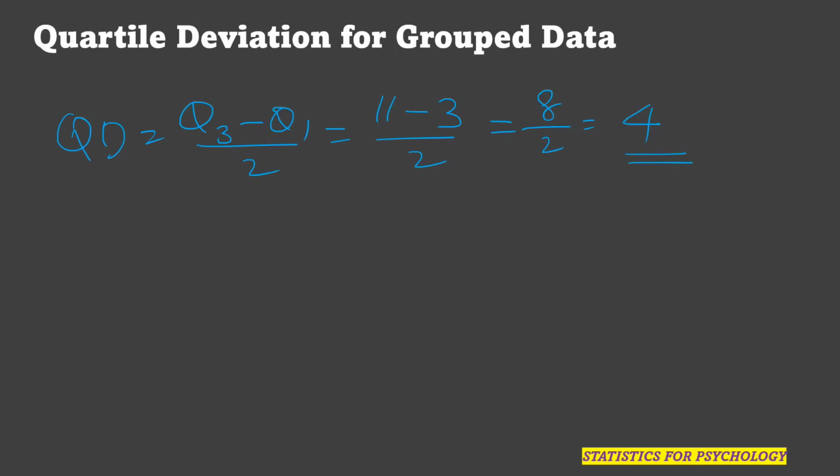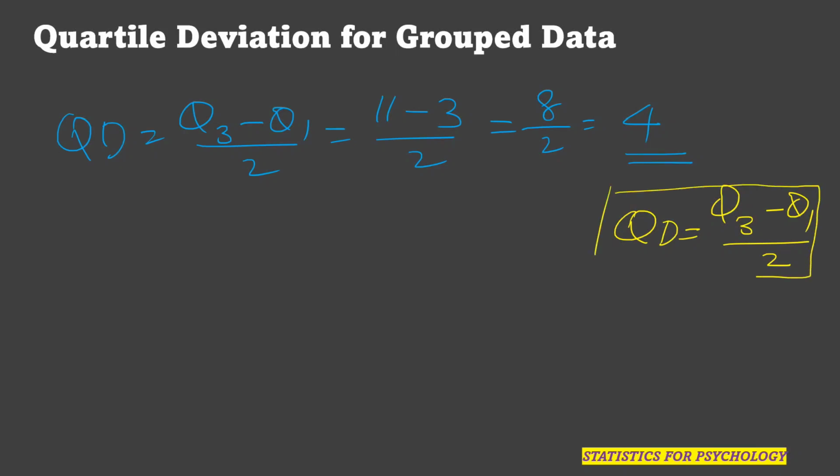But this was an ungrouped data. So the quartile deviation calculation for a grouped data will be a little different. Let us see how to calculate the quartile deviation of a grouped data. For calculating the quartile deviation of a grouped data, the formula is the same. Quartile deviation is given by (Q3 minus Q1) by 2. This is the formula for quartile deviation.